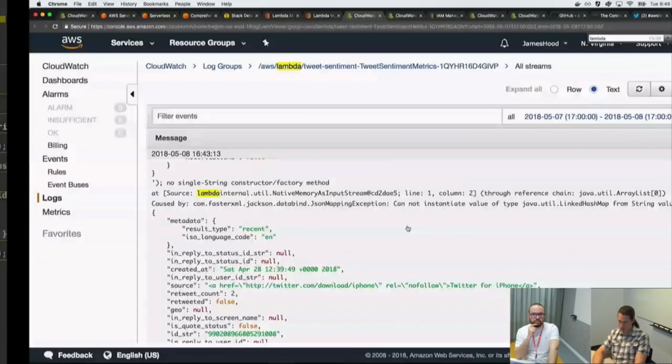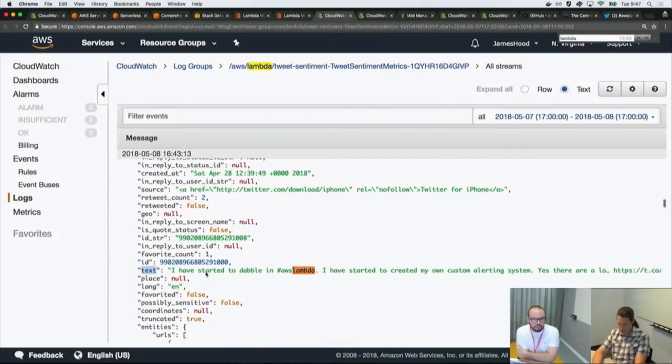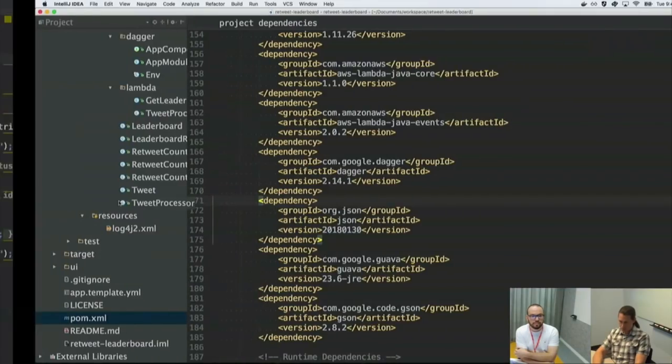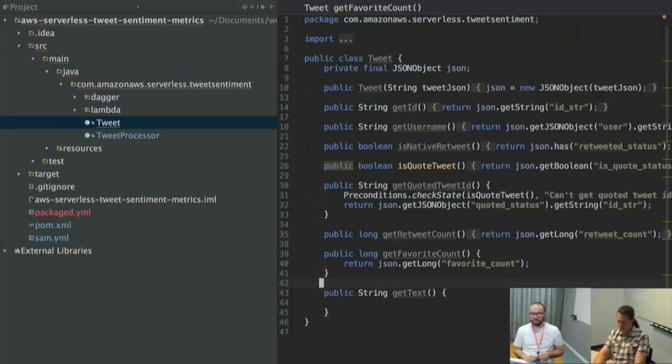So I'm going to look at my object here and find the actual text. Metadata. So I'm just going to add a text. I'm going to follow this format. Text. Okay, so now I can get text out of here.